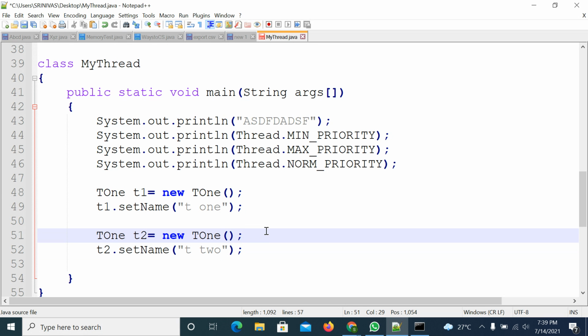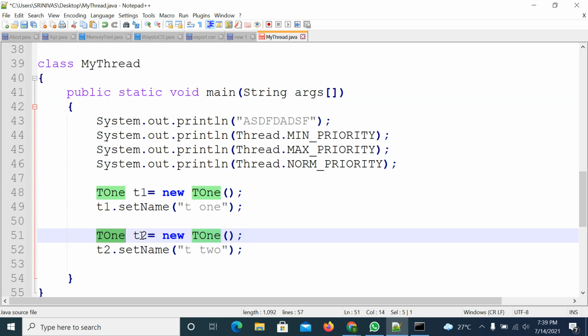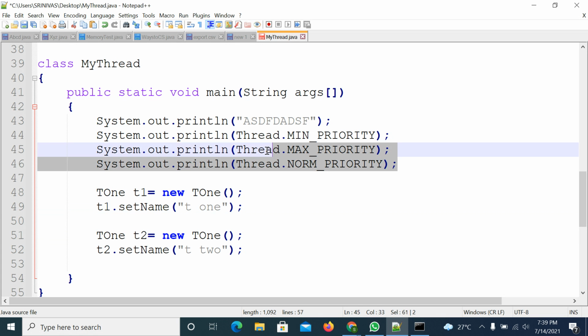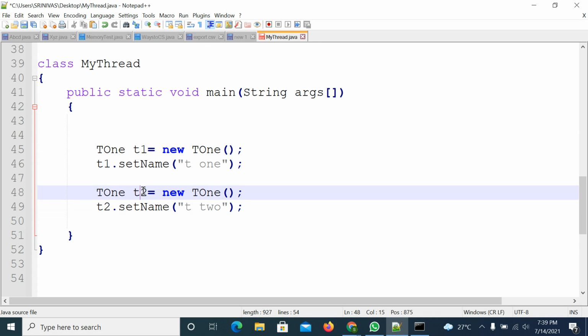In this case the first thread priority will be 5 and the second thread priority will be 5. Why? Because these two threads are created by the main thread, and the main thread priority is 5. That's why you will get 5 in this case and 5 in this case. If you have doubt, just verify it. We just executed that, so I'm not writing the code once again. The main thread priority is 5, so the same priority will be passed to T1 and T2.